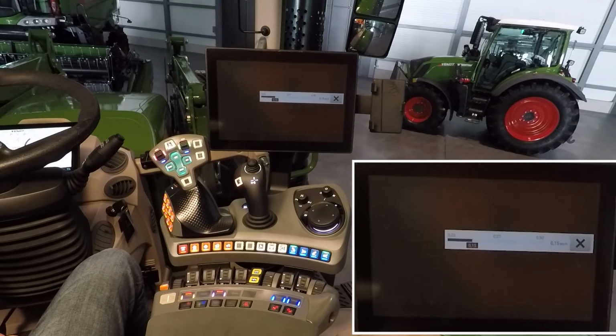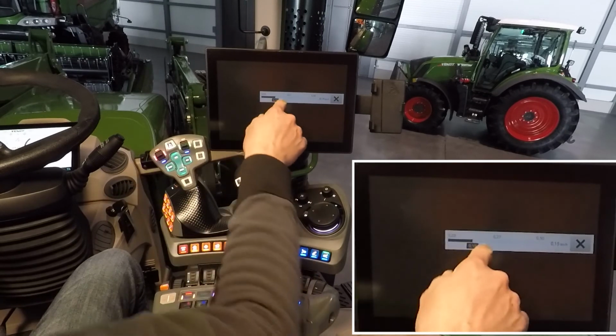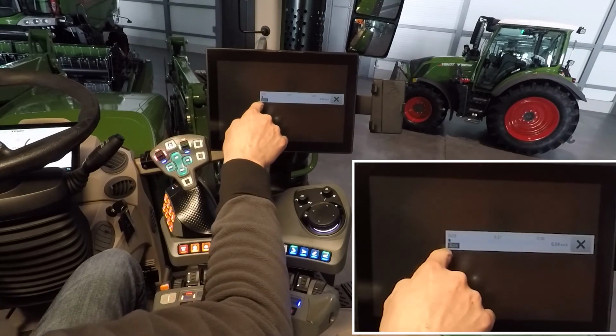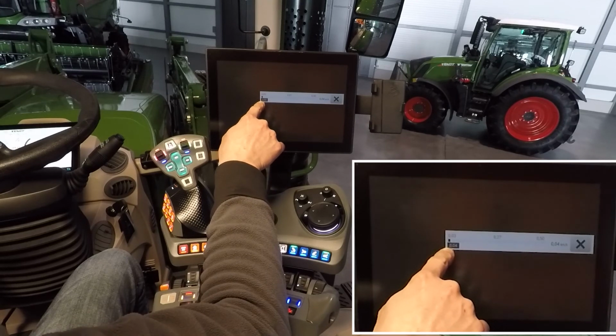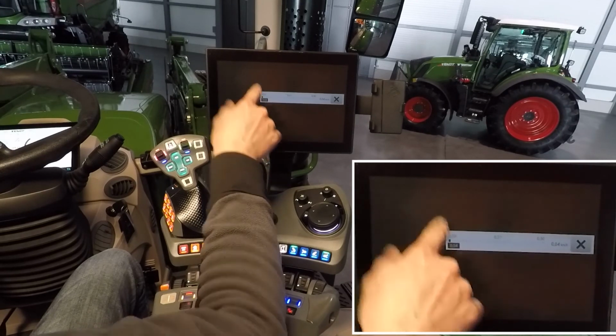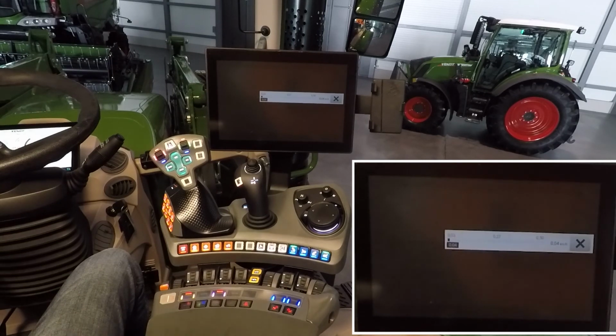And when you're using the tractor in special operations, then it's possible to go quite far down here. That means you are able to speed up the tractor only by a few meters per hour.